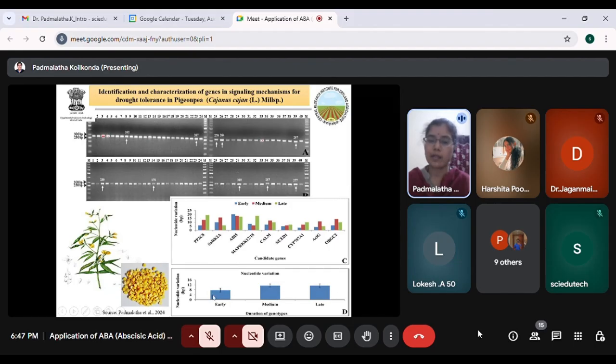So this result is in combination with all the genes, and we could see that there is a significant difference when we compare the early genotypes and the late genotypes in these genes. So with this, we can say that during the process of evolution also, this gene expression has been modified, and accordingly to the climatic conditions, the plants have been adapted respectively.